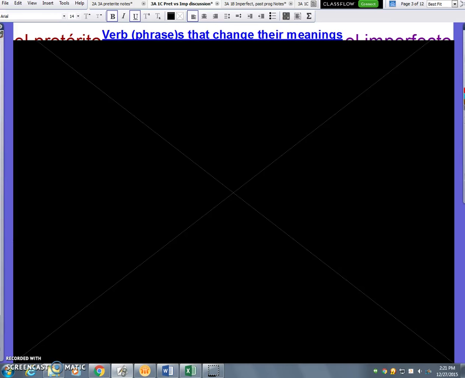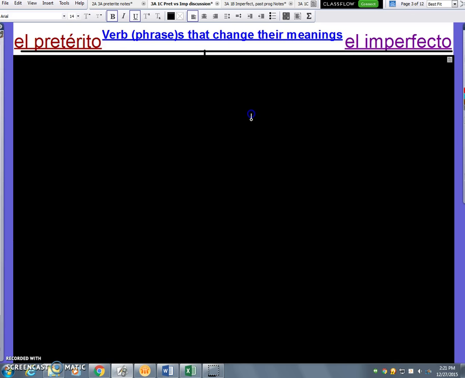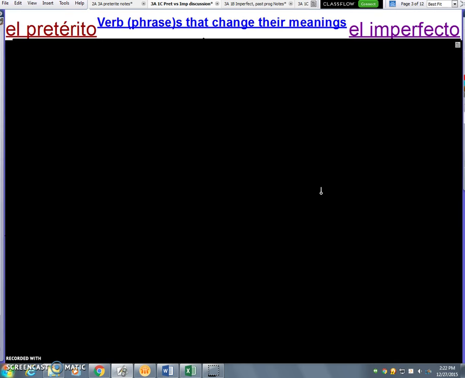Class, another thing we need to consider when deciding between the preterite and the imperfect are certain verbs and verb phrases that change their meanings when they are used in either the preterite or the imperfect. By knowing what these verbs mean in these tenses, it can help us decide which tense we want to use.